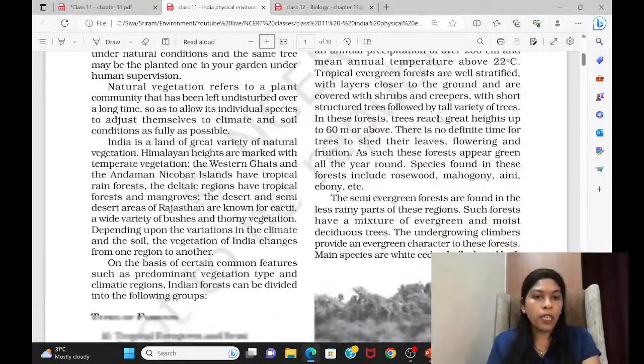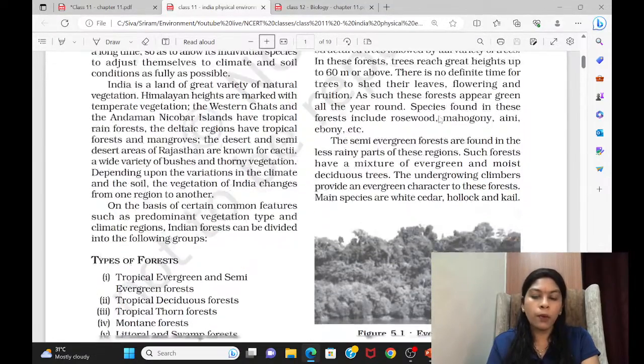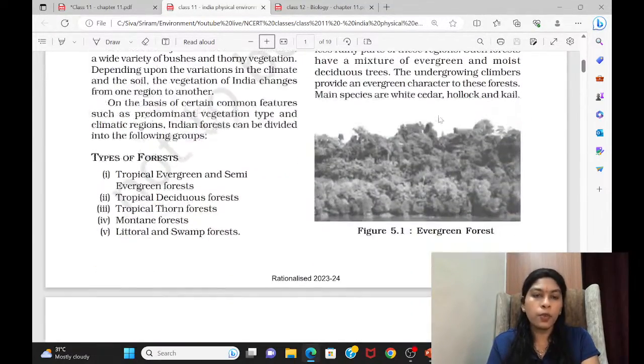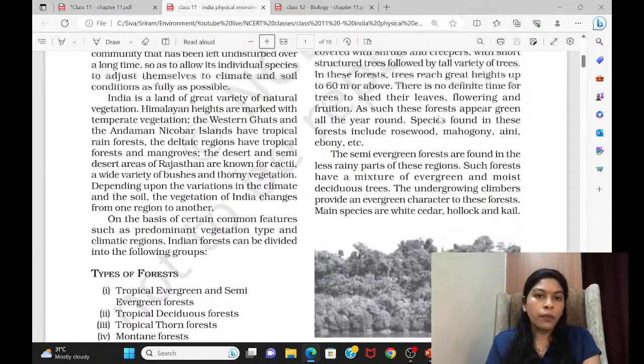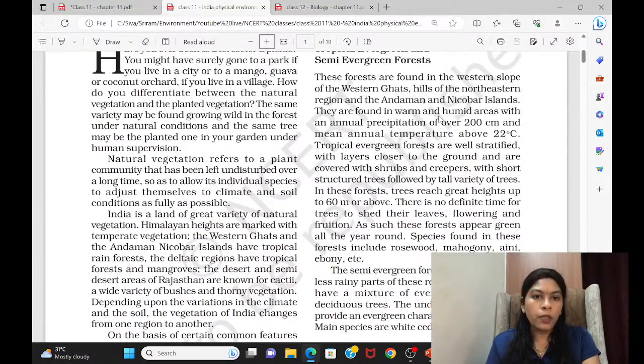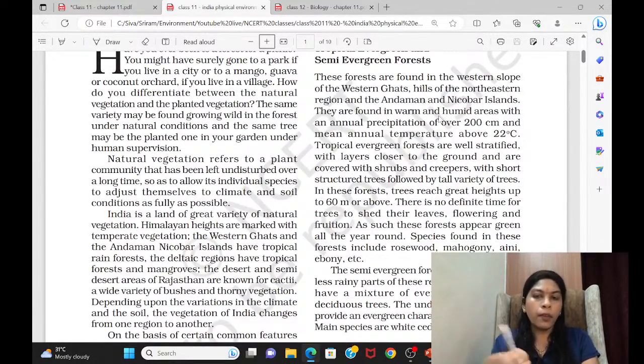So now we come to this particular section. See, I am going a bit fast because we have to complete till the 12th NCERT. So today we have to complete this, and most probably I have to start the 12th biology also. Right, we'll go to this particular topic. As you can see this, yes, tropical forest, tropical evergreen and semi-evergreen forest that they have given.